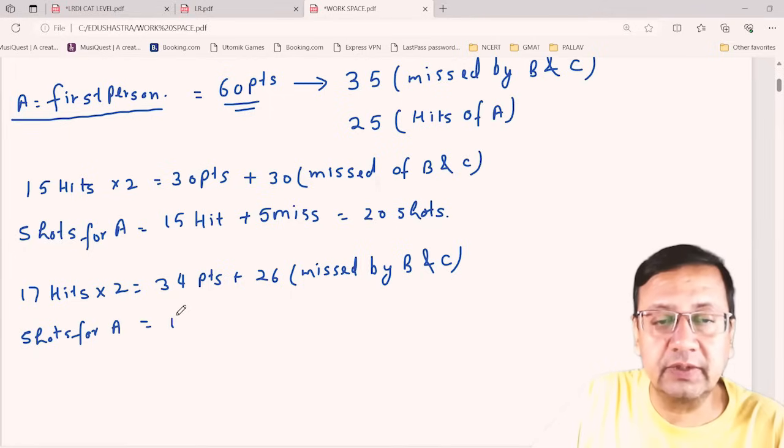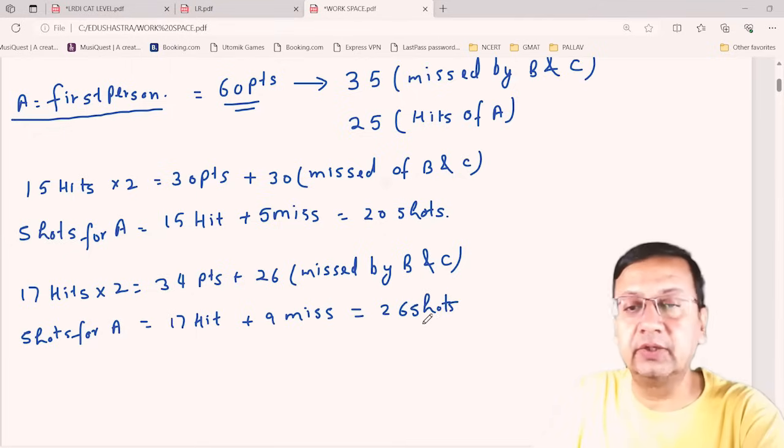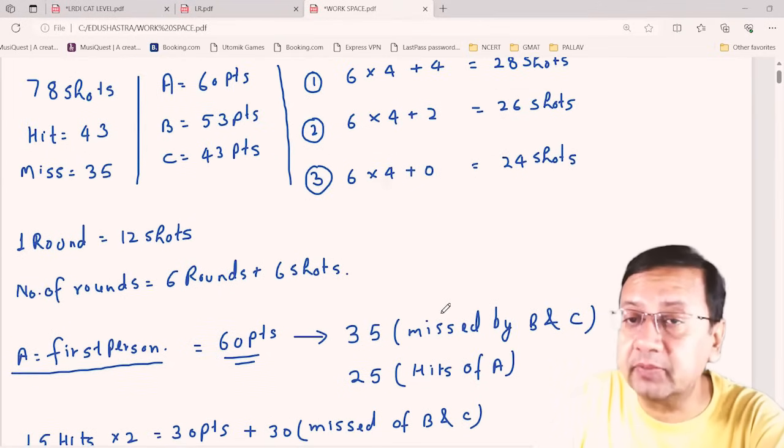So now I can calculate shots for A. 17 are hit plus 9 are missed, so 17 plus 9 is 26 shots, right? And who is the person shooting 26 shots? The second person.